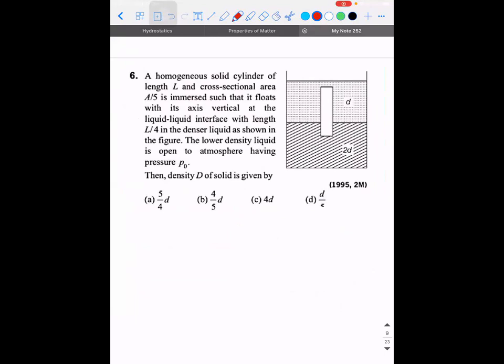There is a homogeneous solid cylinder of length L and area of cross section A by 5, which is immersed such that it floats with its axis vertical at the liquid-liquid interface with the length L by 4 in the denser liquid as shown in the figure. The lower density liquid is open to the atmosphere having pressure P naught. The density capital D of the solid is equal to how much?